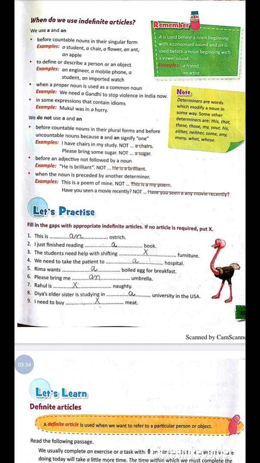Now the exercise based on this: you have to fill the gaps with appropriate indefinite articles. If no article is required, put a cross. This is an ostrich. I just finished reading a book. The students need help with shifting, no article, furniture.